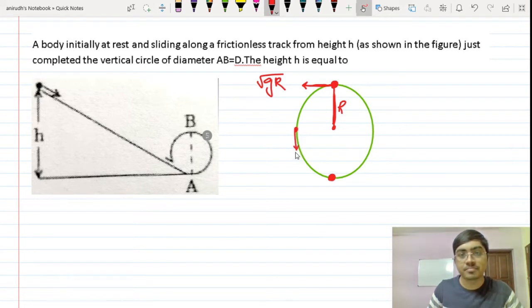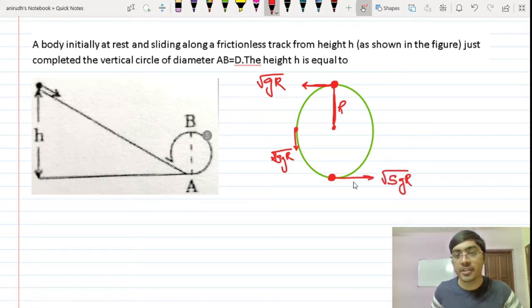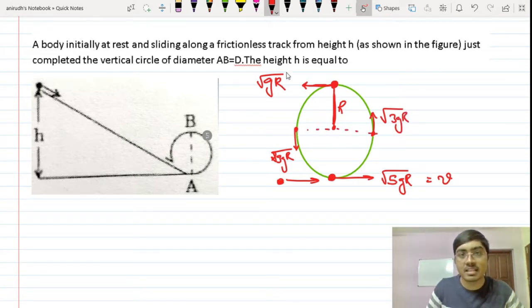This is root of 3gr. This is root of 5gr. This is called the point of entry. So the particle is entering here at this particular area with a speed v equal to root of 5gr, and that makes it complete the circle. So this is v equal to root of 3gr at this midpoint. Then it goes upwards, and the minimum speed it should have over here is v equal to root of gr. If it is less than root of gr, it will simply fall off like this. It will not complete the circle.